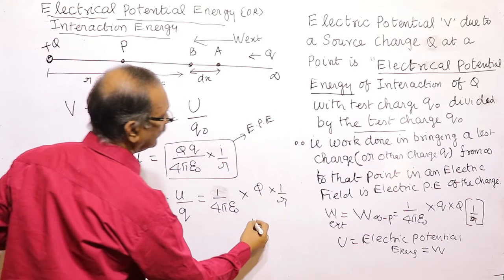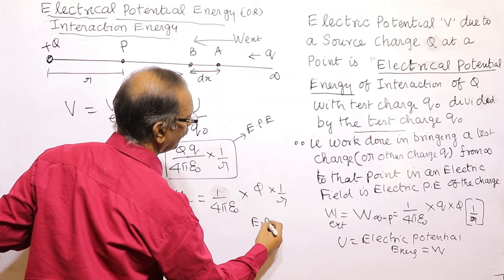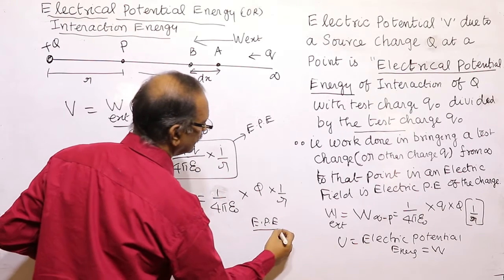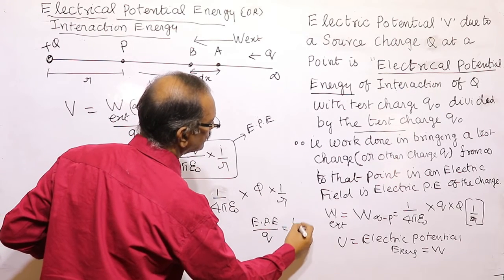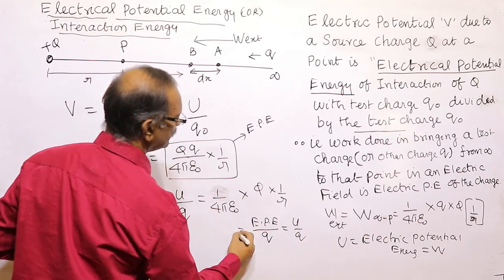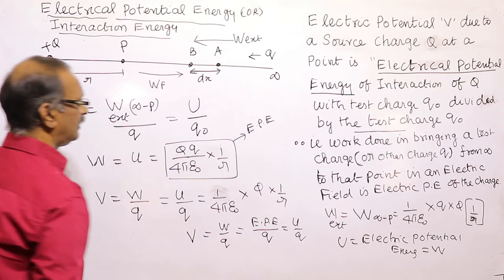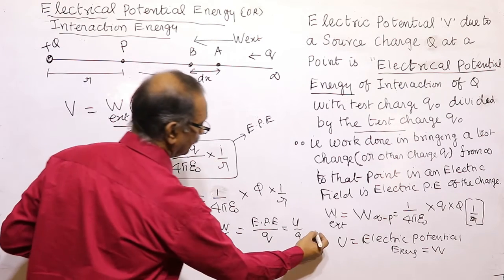So the electric potential energy divided by Q is equal to U by Q, which is equal to W by Q, which we call the potential at the point.